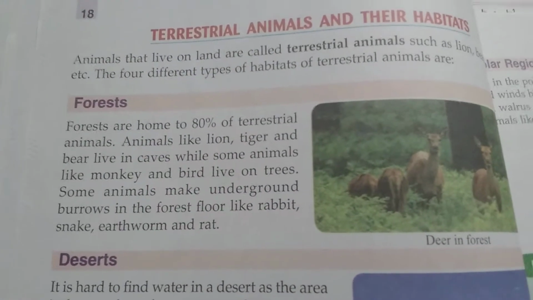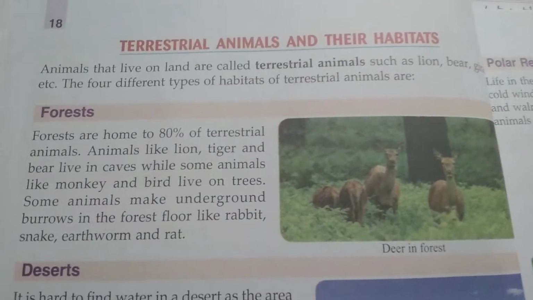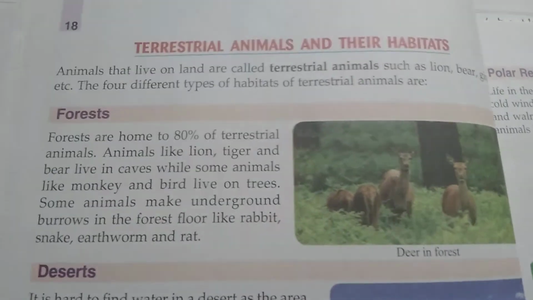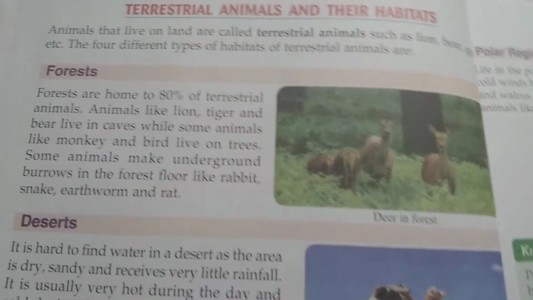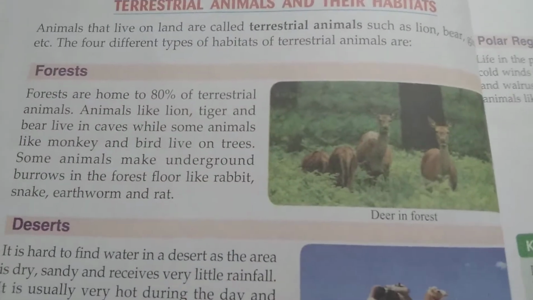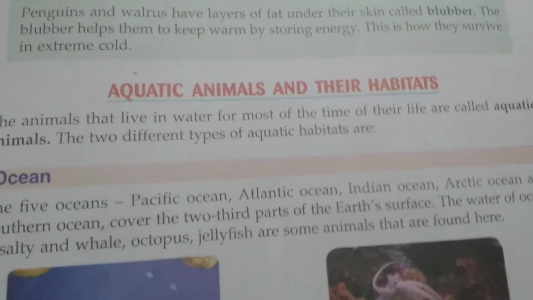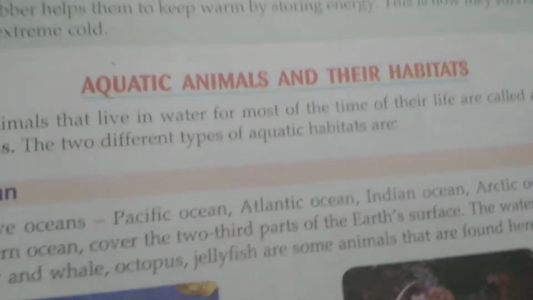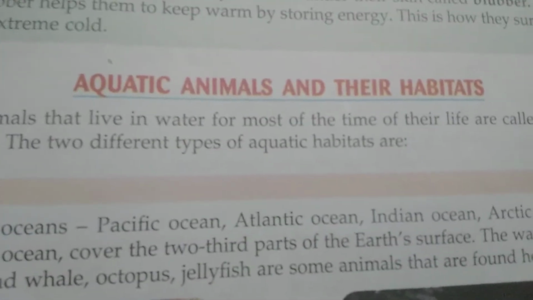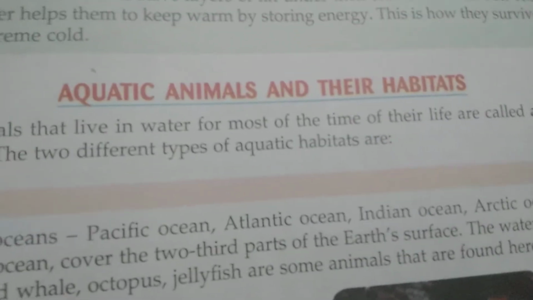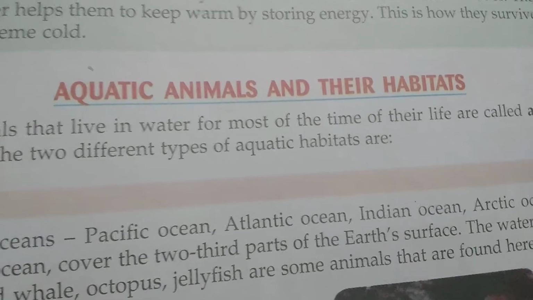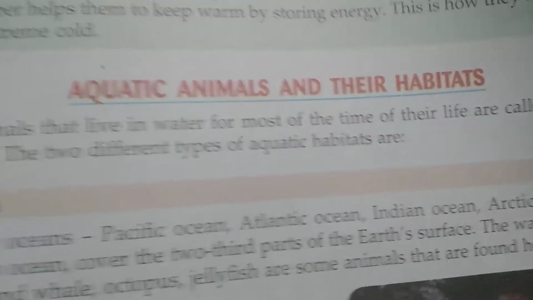What are terrestrial animals? Land animals are called terrestrial animals. And what are aquatic animals? Water animals are called aquatic animals. And there are two different types of aquatic habitats. These are ocean and freshwater.